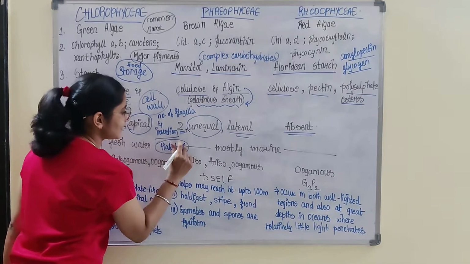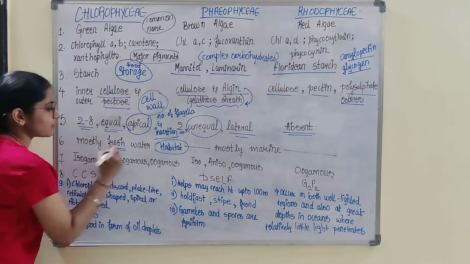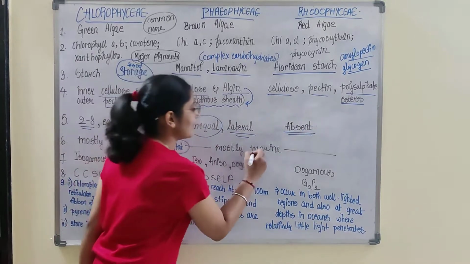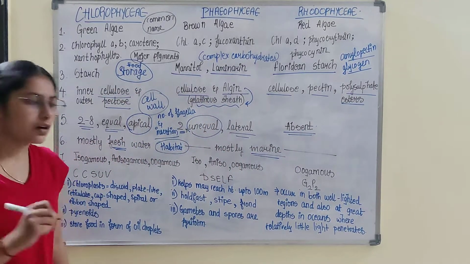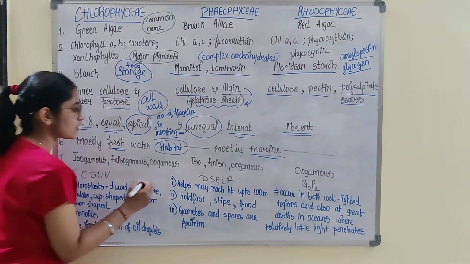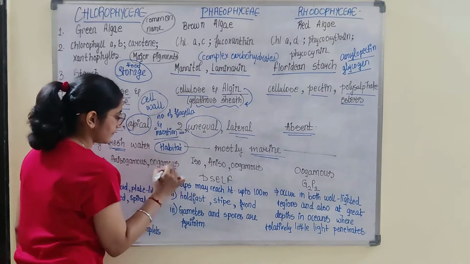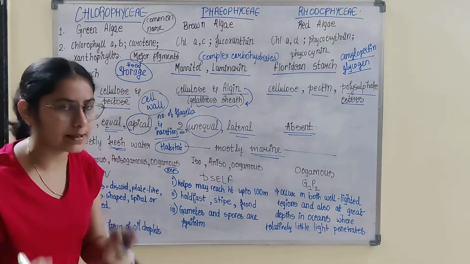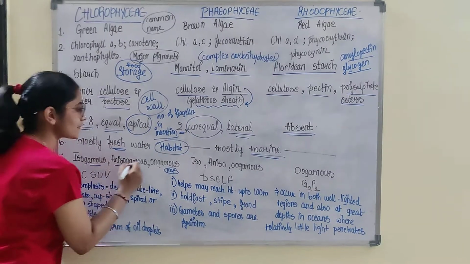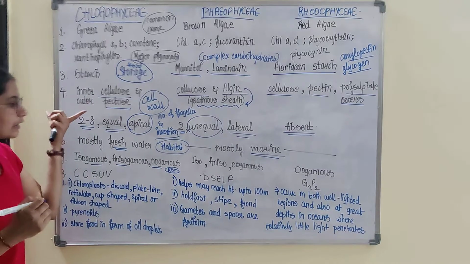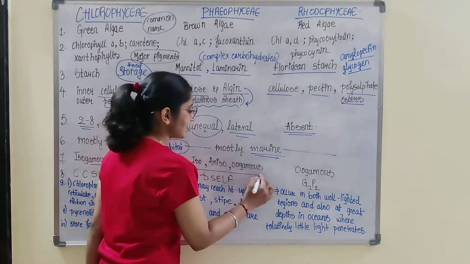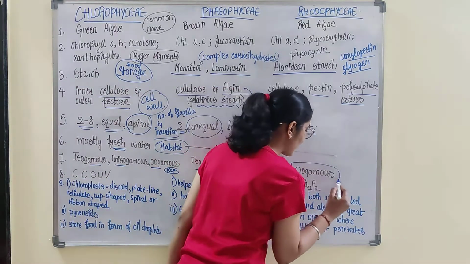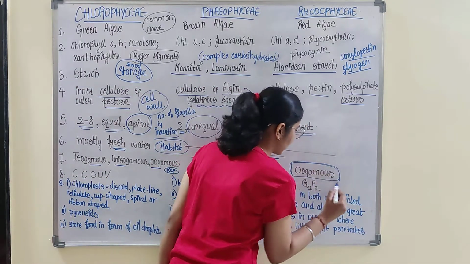The green algae are mostly freshwater, while both brown algae and red algae are mostly marine. Okay. Next, on the basis of reproduction. In Chlorophyceae, all types of sexual reproduction occur, and also in Phaeophyceae. That means green algae and brown algae. But in red algae, only the oogamous type of sexual reproduction takes place.